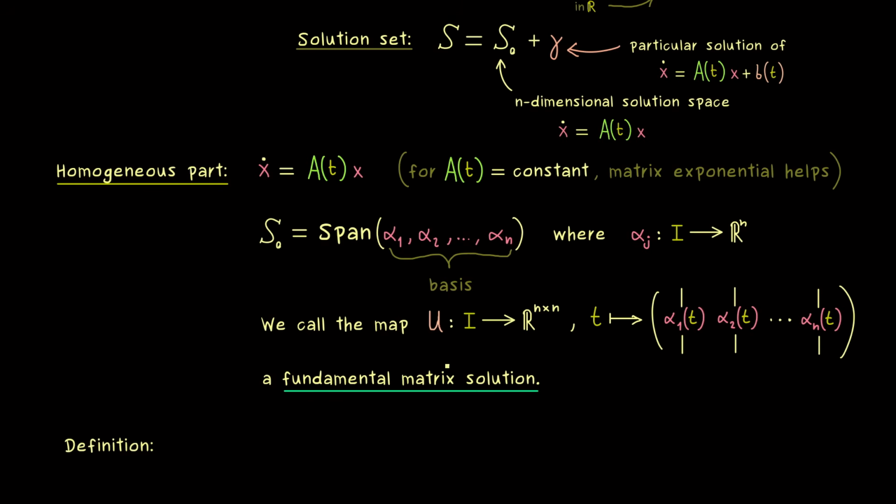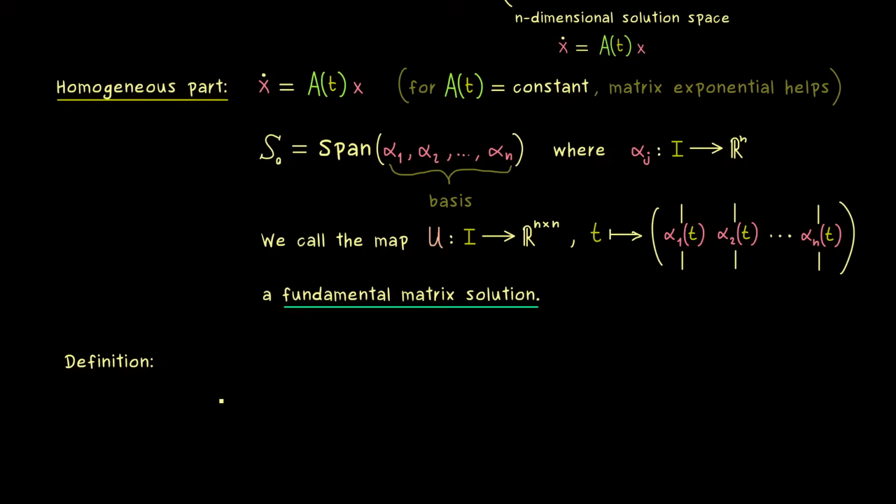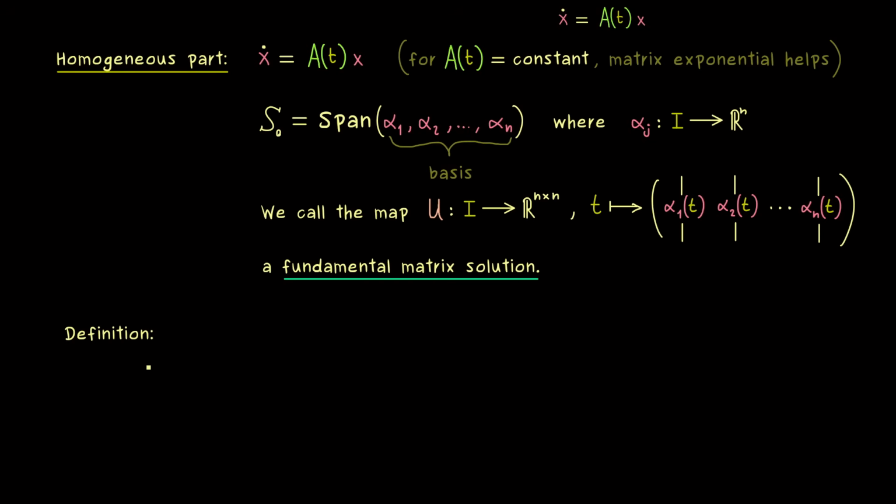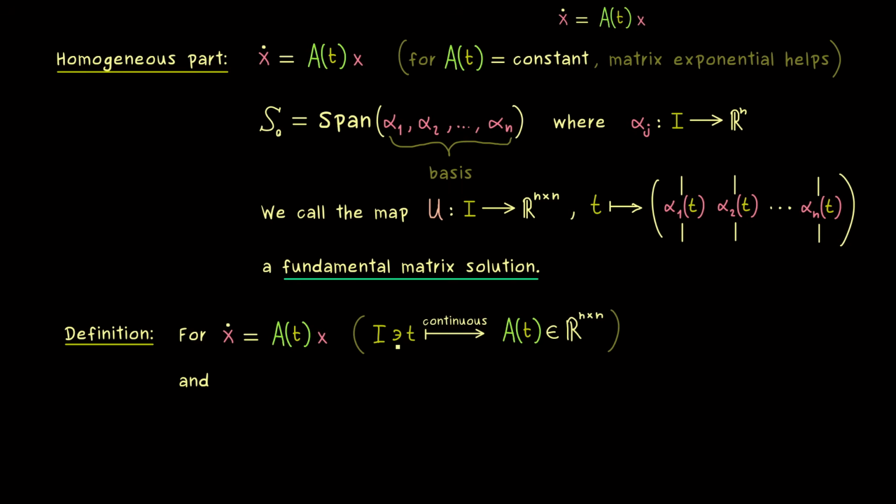And most importantly, for each t, what we have here is a square matrix, which means we can calculate the determinant of it. And exactly this leads us to the definition of the Wronski determinant. And we assume the same thing as before, which means we have this linear system where A of t is a continuous matrix function. Hence we know, as before, that we definitely find n linearly independent solutions for this system.